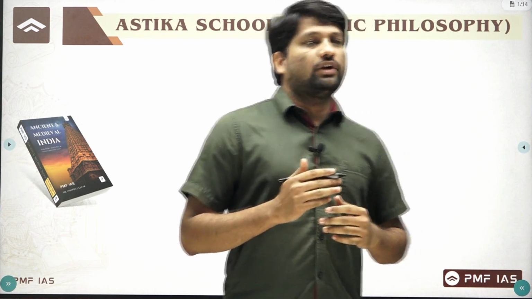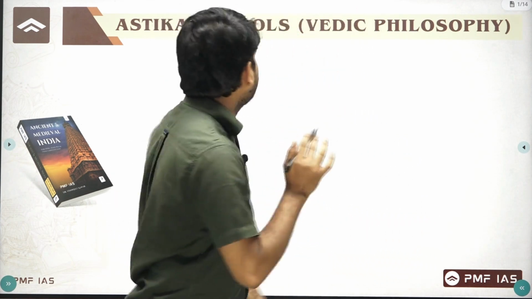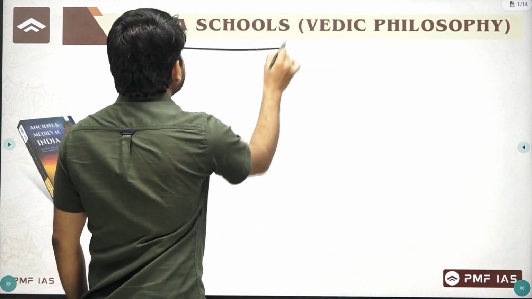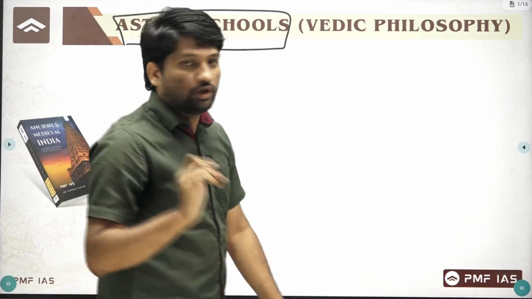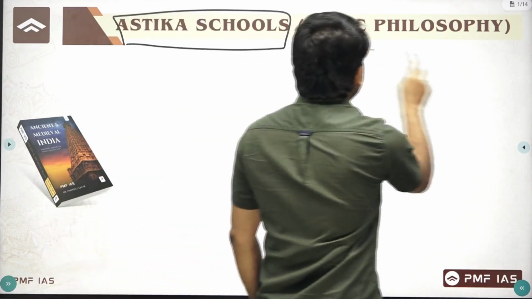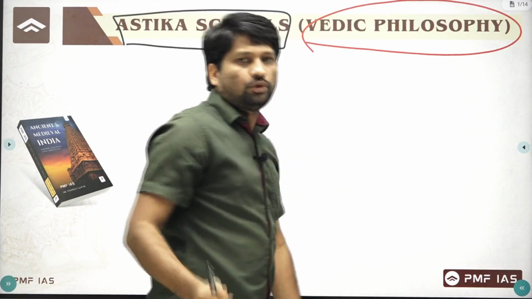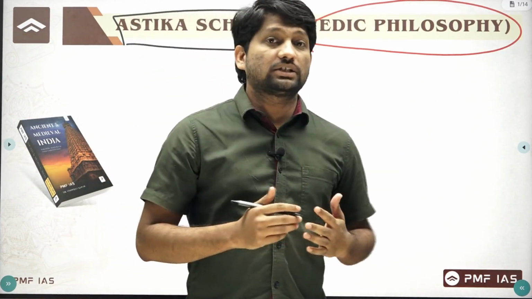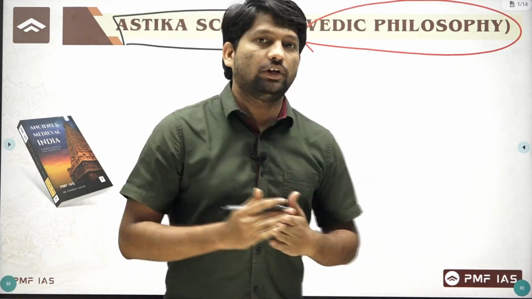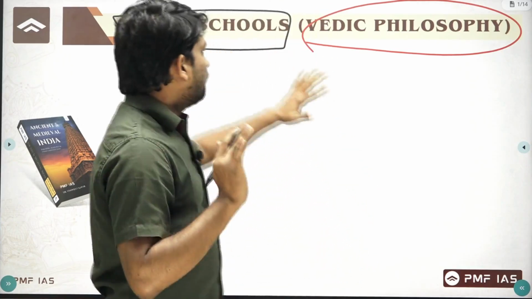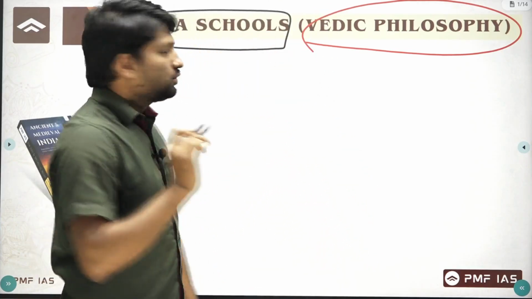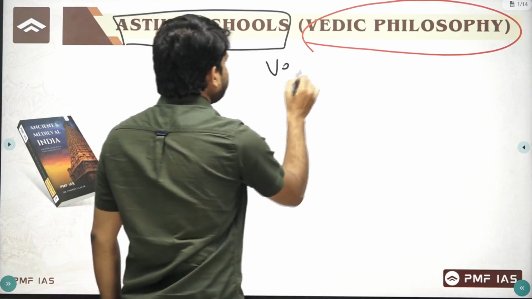In the last lecture we discussed the Vedic literature. In today's lecture we will discuss the Astika schools, or six systems of Vedic philosophy. Before discussing them, we will just revise what we have seen in the last lecture. So in the Vedic literature,